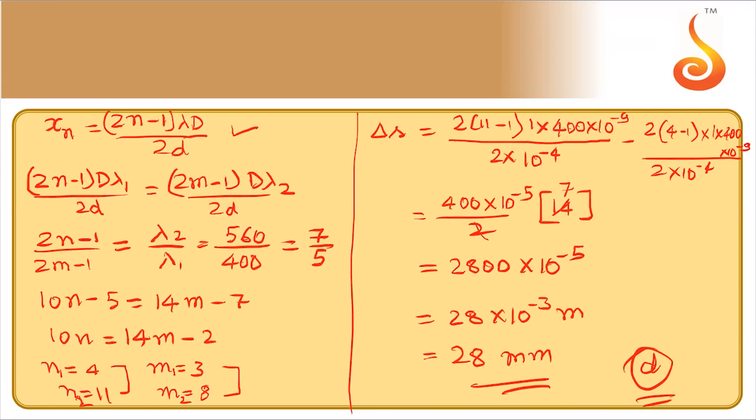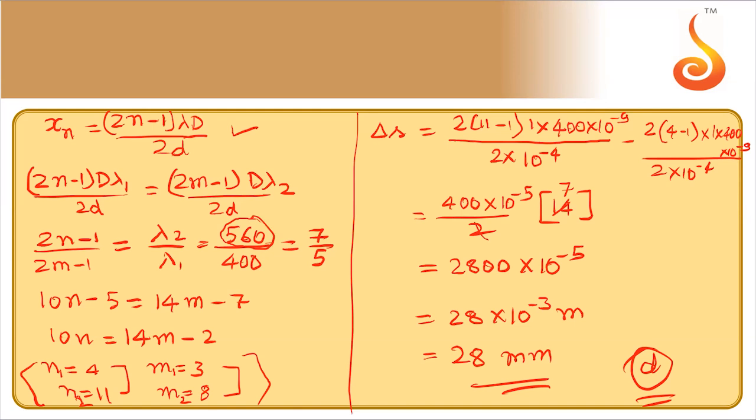Note on this. See, there are many values of m and n satisfying this condition. We have to take two consecutive values. So distance between such areas we have to take. See, in this case, we have taken calculation for n values. You can take it for m values only, but you have to take this wavelength, 560 nanometer.